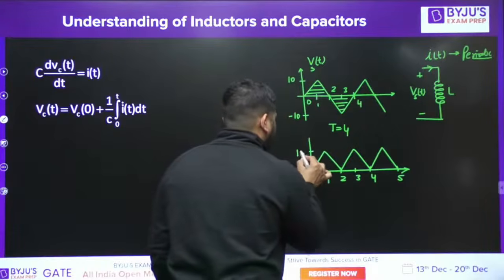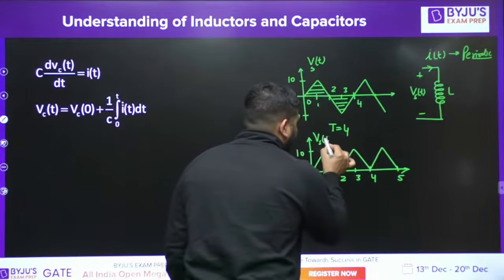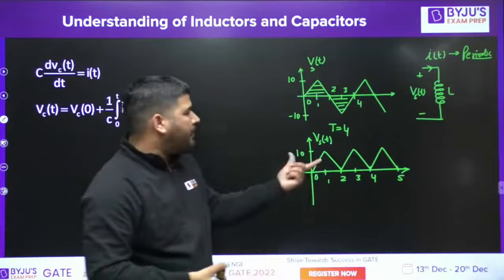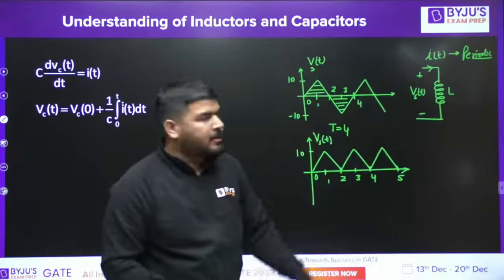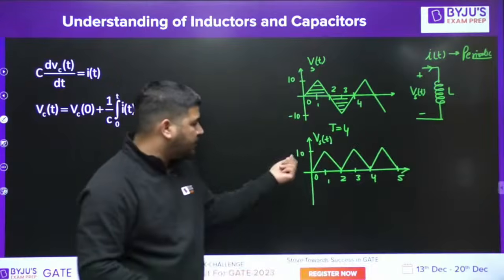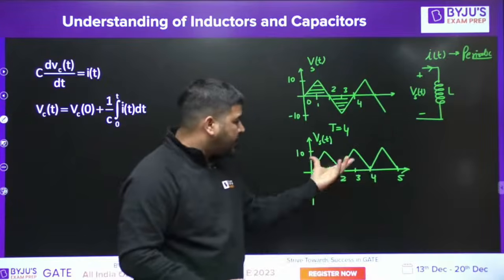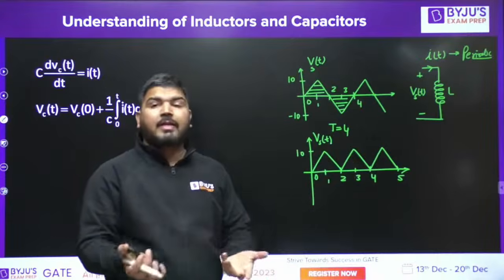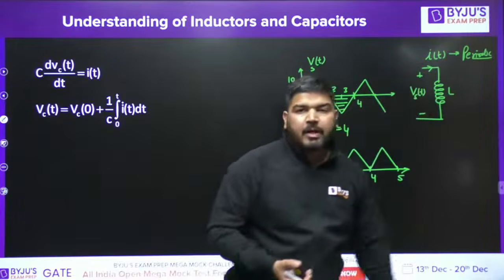Okay, let's say this is 10 volt. This is my VST. Now, under this situation, the average voltage across the inductor is not 0. It has some average value. Since the average value is positive, the current will not be periodic now.